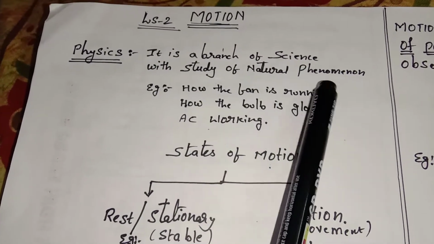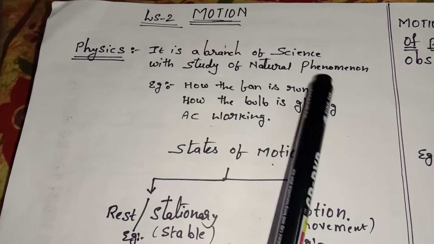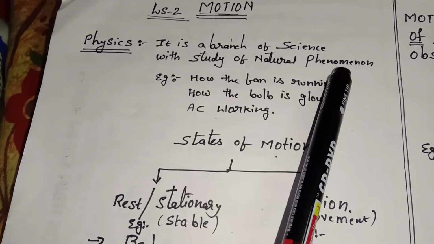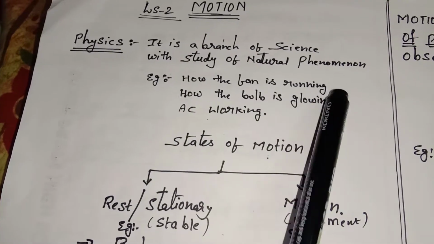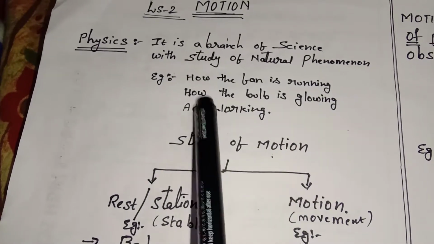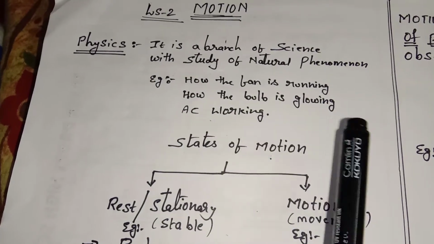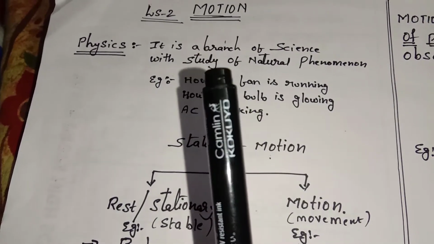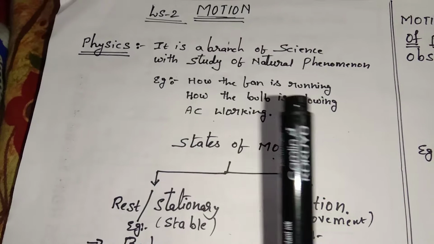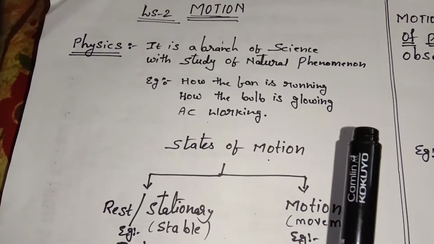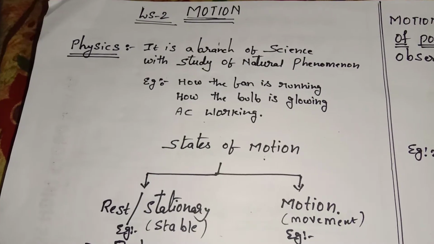What is meant by natural phenomena? A phenomenon is nothing but something which is observable, like how the fan is running. We can see the fan is running, right? How the bulb is glowing, how the AC is working, and so many things like walking, moving, lifting. So many examples we see in our day-to-day life, and all of that comes under physics.